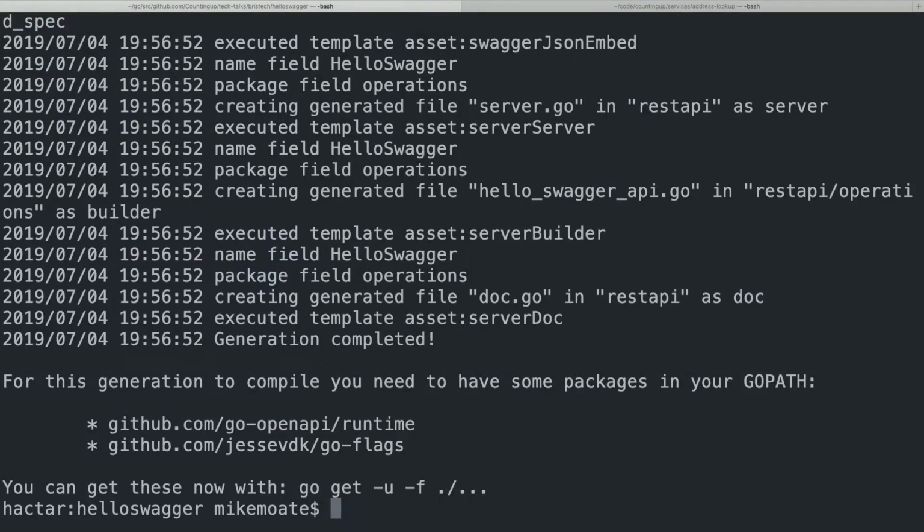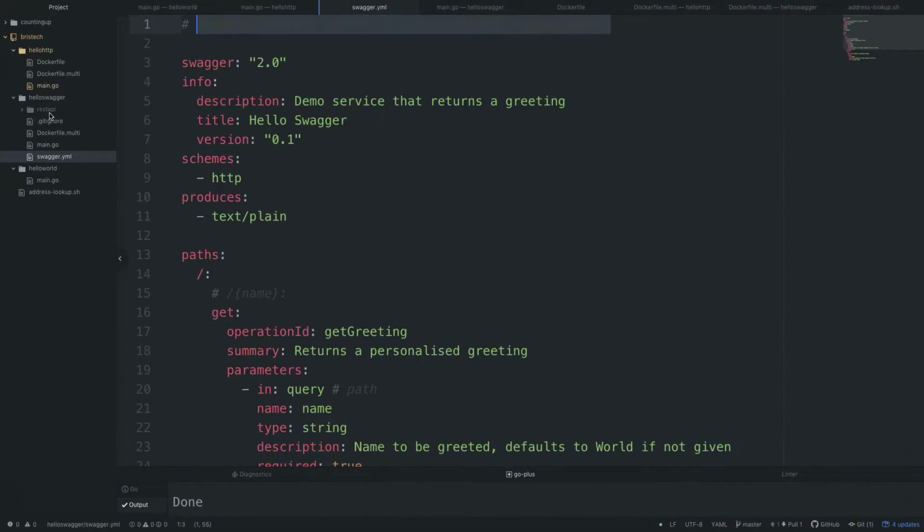And we run that away. It generated a bunch of code. If you don't believe me, it's all sort of hiding in here. So we've got operations like get greeting.